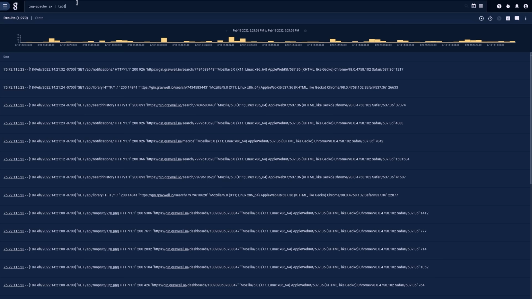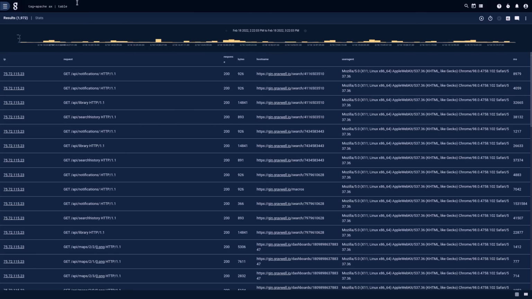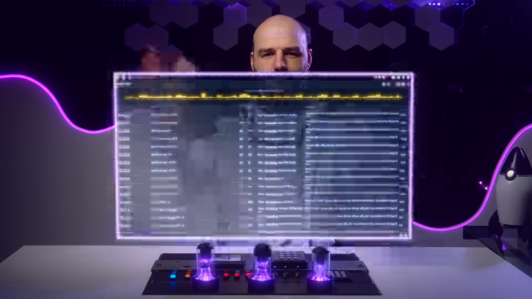Gravwell will take the data as it is in its original format, and then when we run these searches and do these automations and analysis, that's when we start to apply structure and get the insights out of the data. And what that means is no question is unaskable. And we can come in and apply structure at query time to take those raw Apache logs and turn them into something that we can actually view from a human perspective and iterate off of.